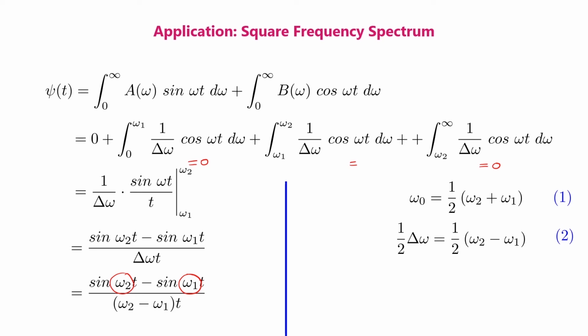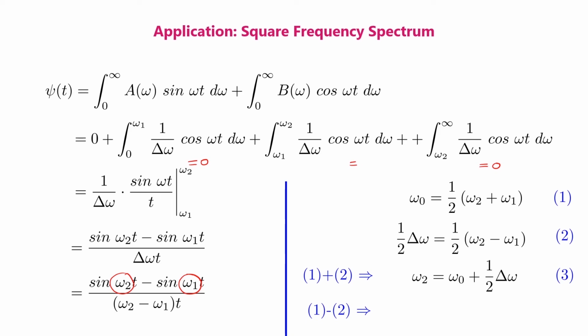Therefore, delta omega is equal to omega 2 minus omega 1, and half delta omega is equal to half of omega 2 minus omega 1. We call this equation number 2. In the next step, we'll add equations 1 and 2 and we'll get omega 2 equal to omega 0 plus 1 by 2 delta omega. We'll call this equation number 3.